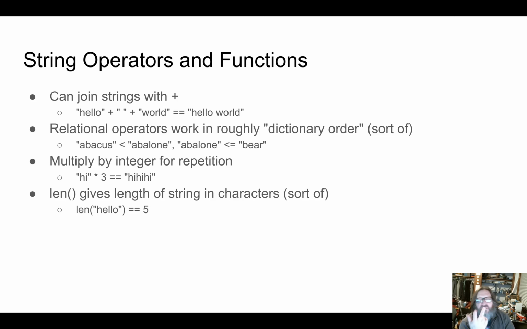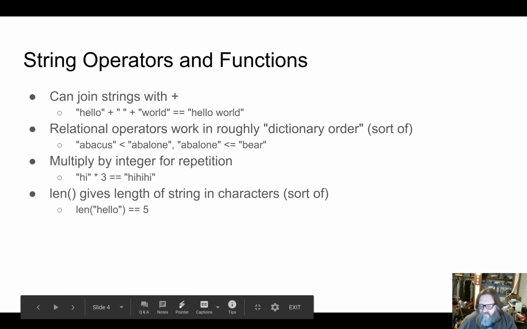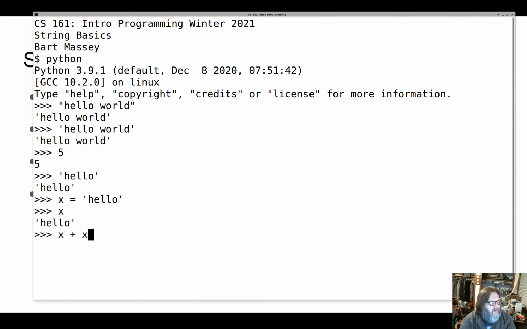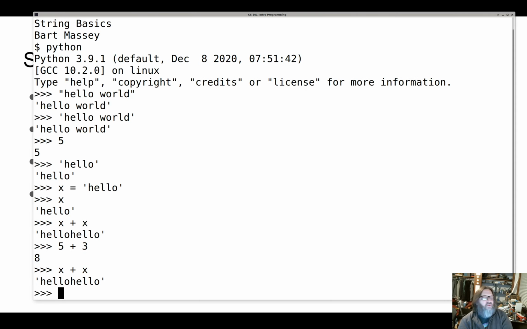Plus can be used between two strings, and if you put plus between two strings, it joins them together. So if I successfully type x, remember, contains hello. If I type x plus x, then what I'll get is a hello joined to another hello. This is a new string, a new value. Just like if I say 5 plus 3, I get a new value 8. When I say x plus x, I get a new value hello hello that I produced by joining two hellos. There's nothing special there. x plus " world", with quotes, is hello world.